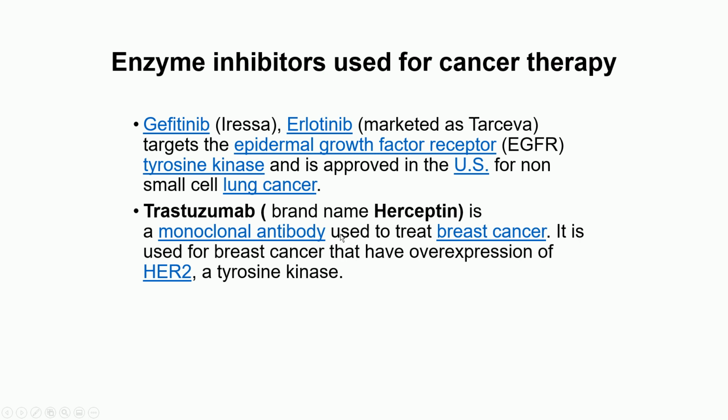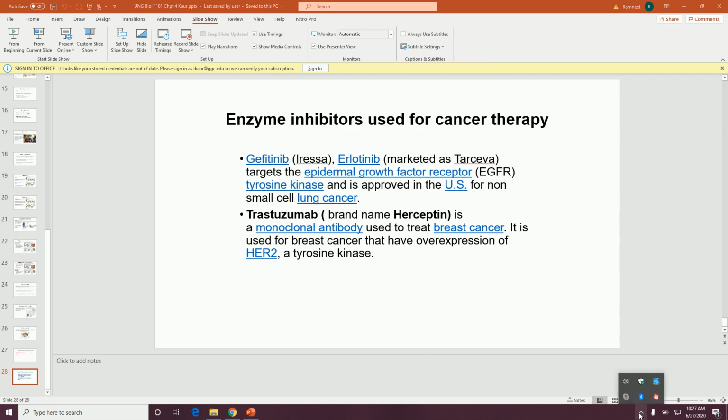And then there is another drug called trastuzumab. It is an antibody, and its brand name is Herceptin. It is a monoclonal antibody used for the treatment of breast cancer, and it inhibits the activity of the enzyme called HER2. That's all you need to know from this chapter. Okay, if anything is not clear, just let me know.